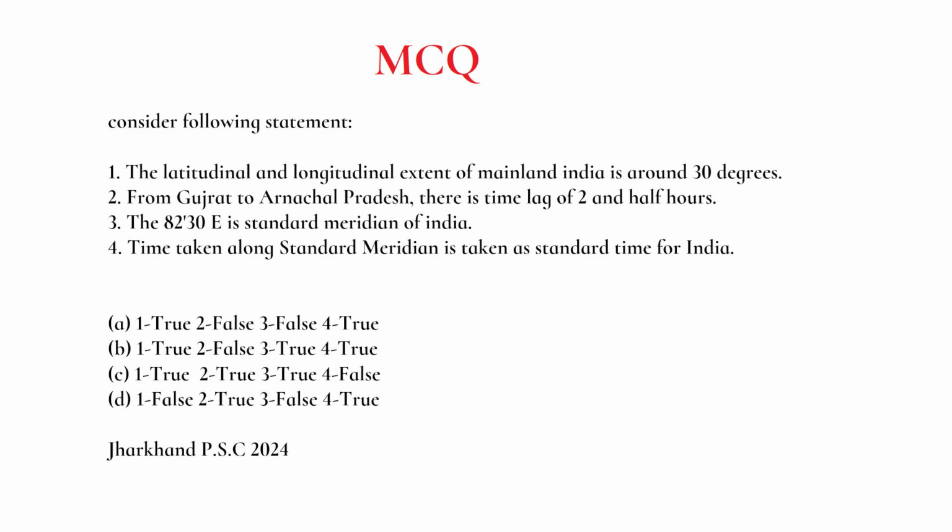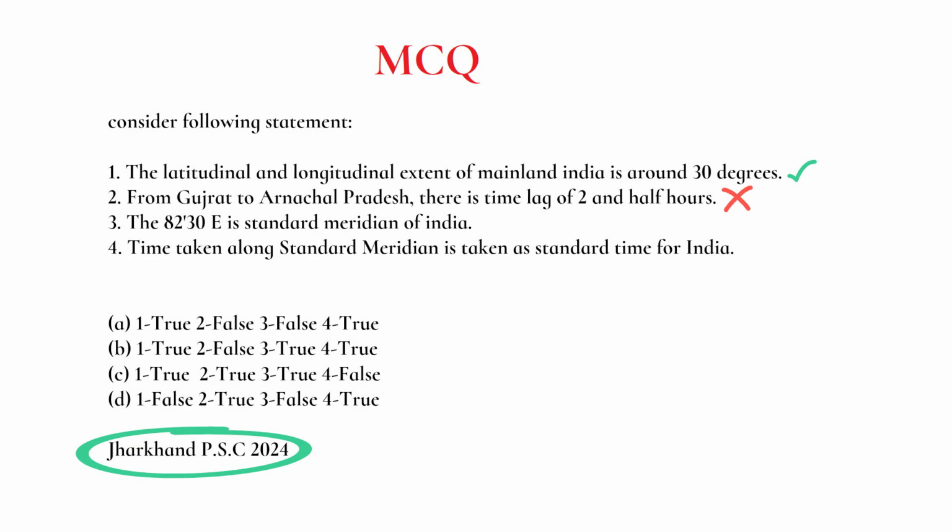Now, last question. This is the latest question asked in this topic, in Jharkhand PSC 2024. There are 4 statements, and let's see those 4 statements. First, latitudinal and longitudinal extent of mainland India is around 30 degrees. This statement is correct. From Gujarat to Arunachal Pradesh, there is a time lag of 2.5 hours. This statement is incorrect. The time lag is 2 hours and not 2.5 hours.